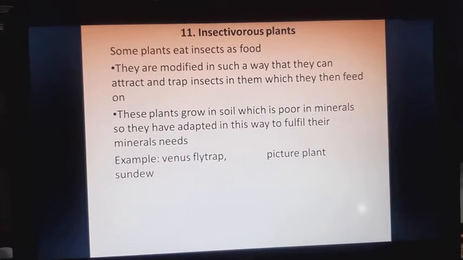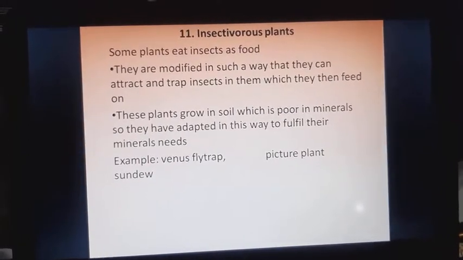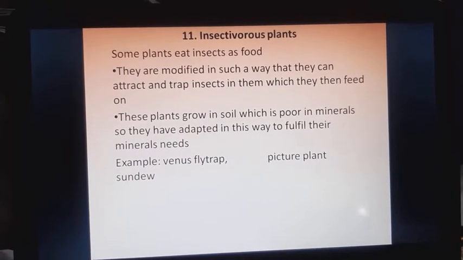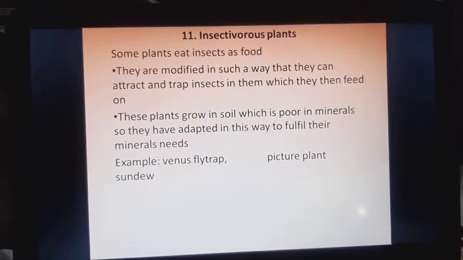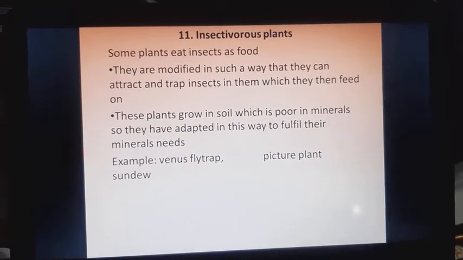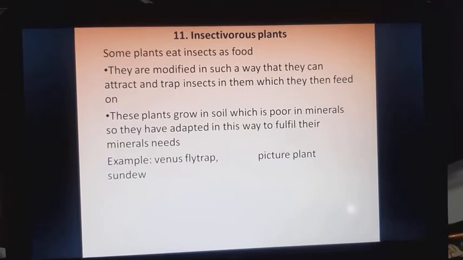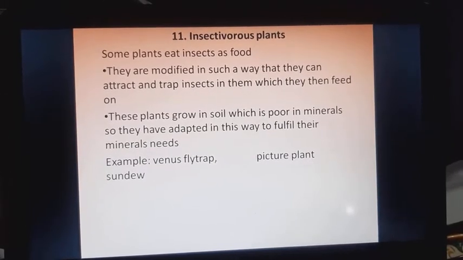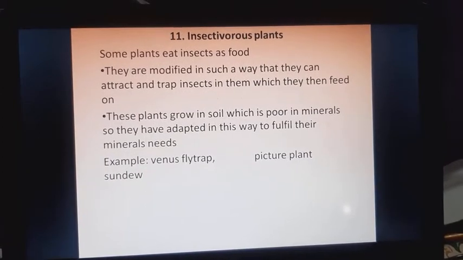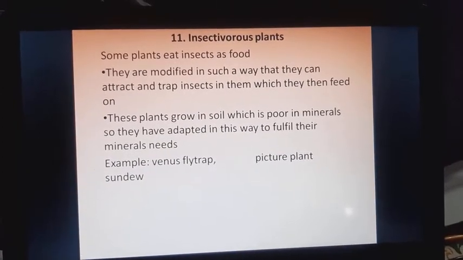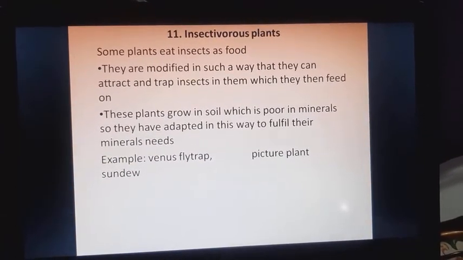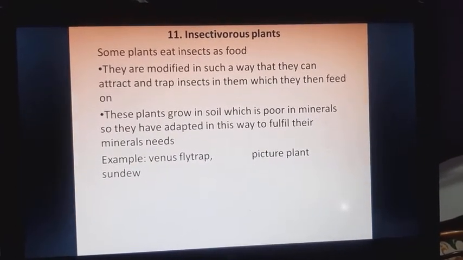Insectivorous plants. Some plants eat insects as food. They are modified in such a way that they can attract and trap insects in them, which they then feed on. These plants grow in soil which is poor in minerals, so they have adapted in this way to fulfill their mineral needs. Example: Venus flytrap, pitcher plant, sundew.